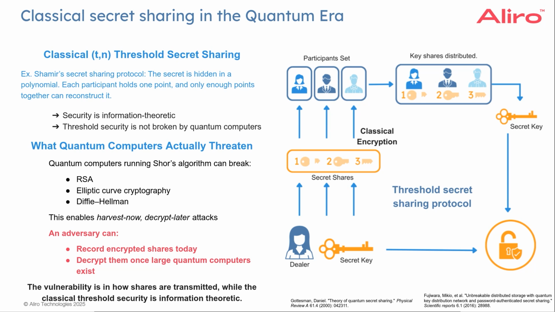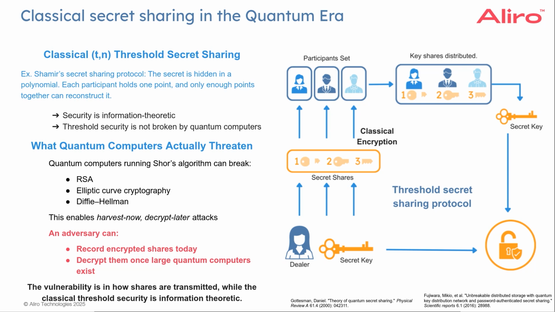So where does the vulnerability really come into the picture? We are aware that quantum computers running Shor's algorithm in the future can break RSA, elliptic curve cryptography, or Diffie-Hellman, all of these classical encryption protocols. So whenever the dealer who wants to distribute the secret shares to different participants uses classical encryption to distribute them, that is where we can anticipate the vulnerability to lie.